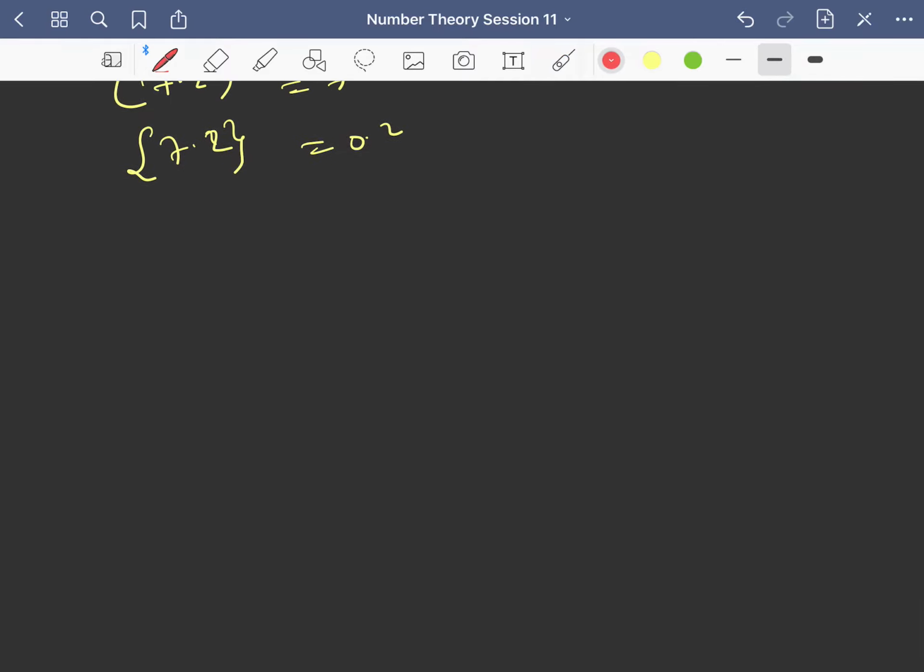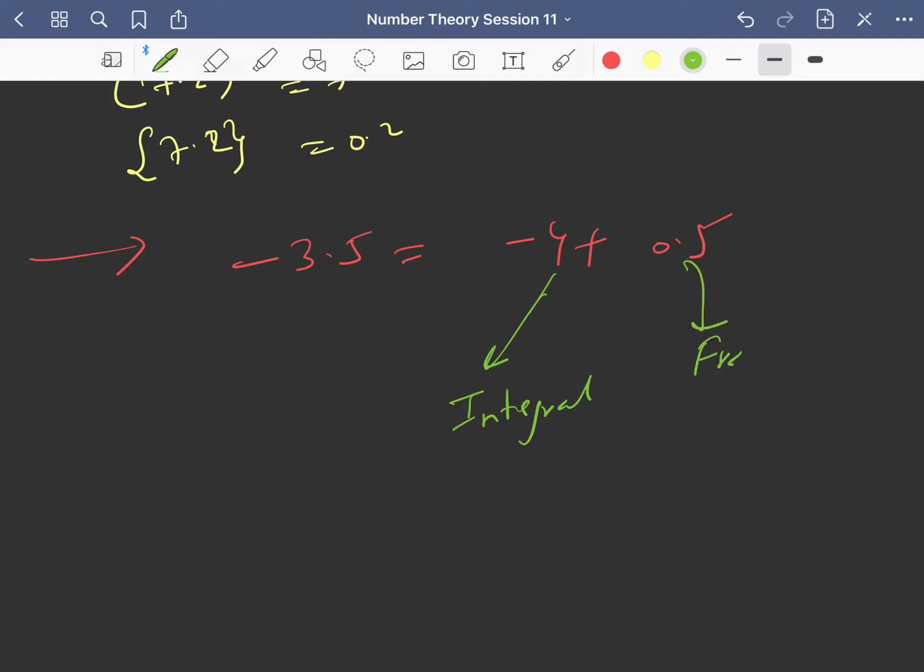Fine. For example, say minus 3.5, then you can write this as minus 3 plus minus 0.5, but fractional part should always be positive, right? Fractional part should always be non-negative. It can be 0 or positive. So you should not write fractional part of minus 3.5 as minus 0.5. Rather you should write this as minus 4 plus 0.5, and you can see that this minus 4 is called the integral part and this 0.5 is called the fractional part. Fine, fractional part of minus 3.5, and this is the integral part of minus 3.5.